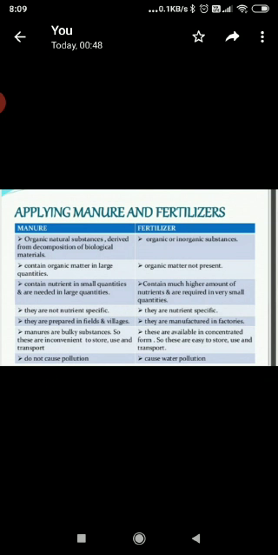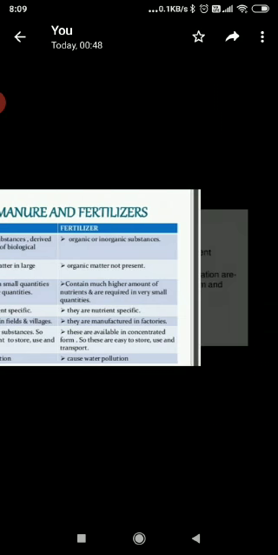Fertilizers do not add any humus to the soil, while manures provide a lot of humus to the soil. As for the amount of nutrients, fertilizers are rich in plant nutrients like nitrogen, phosphorus and potassium, and manure contains less amount of essential plant nutrients. Fertilizers are costly and manures are not expensive.